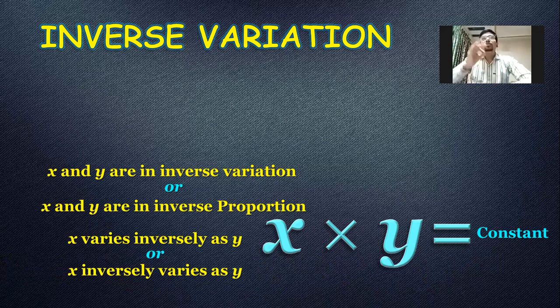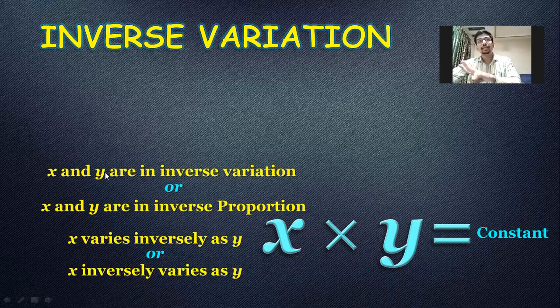Understanding how we are going to write inverse variation's first step, that is symbolic form. It will not be same as the direct variation. Check carefully. First x and y, if x and y is written, then x comes first, then y comes. So x is my first quantity, y which is after, will be my second quantity. So first quantity no change, first quantity x as it is. I hope you're clear. Second quantity which is y, and this is not direct variation, mind you, in place of y you have to write the inverse of y.